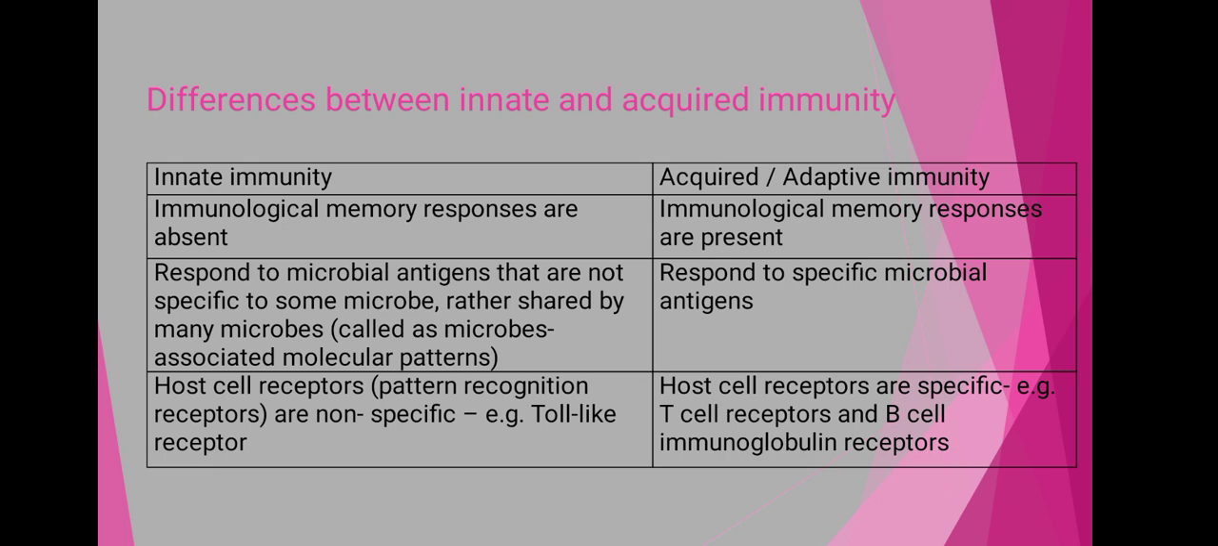Again, in the case of the innate immunity, the host cell receptors, that is the cell receptors present within our body, are the pattern recognition receptors. These are non-specific. And in the case of acquired immunity, the host cell receptors are specific, meaning the T cell receptor and the B cell receptor are specific, and to them there is the attachment of these antigens. Antigens are nothing but foreign substances that have entered our body.